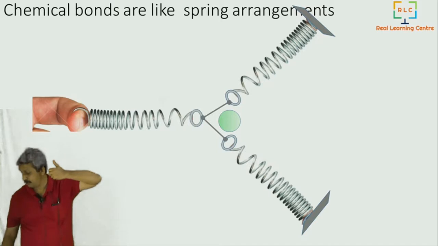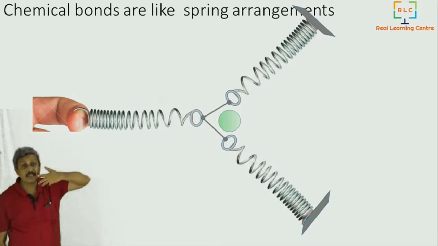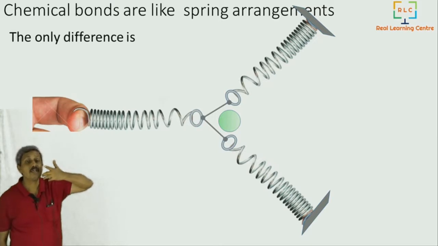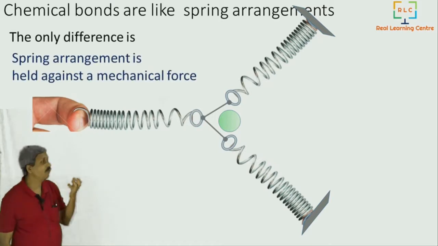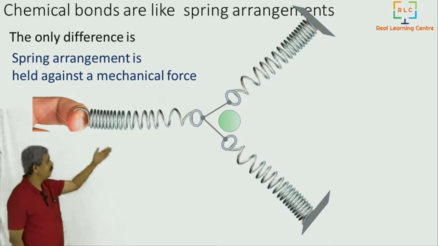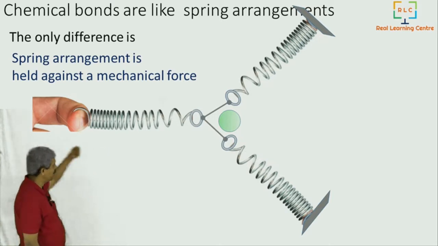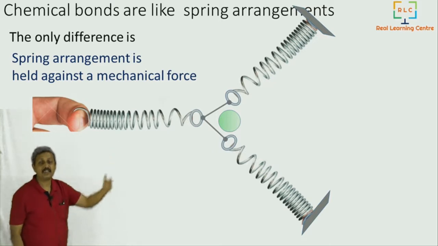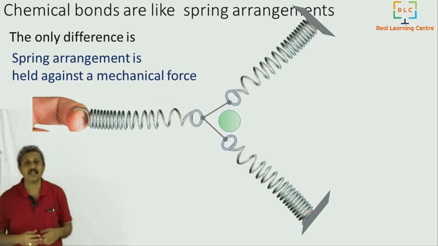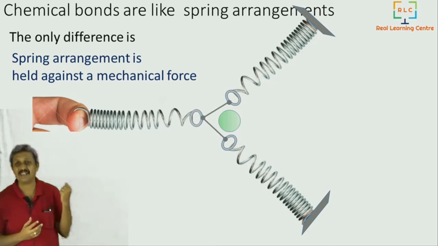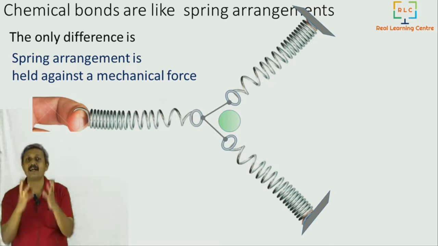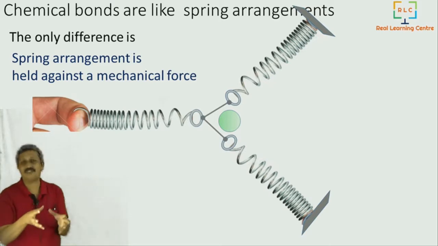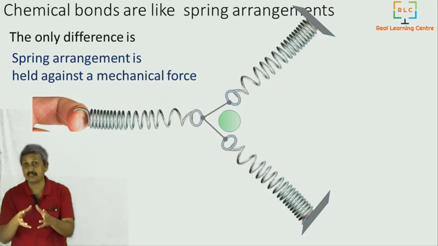In the spring, energy is stored by basically opposing a certain mechanical force. If I do not hold it like this, if I leave it, that force will pull it. Against that mechanical force, I am holding it. And that kind of arrangement has created some energy that is stored in the spring.